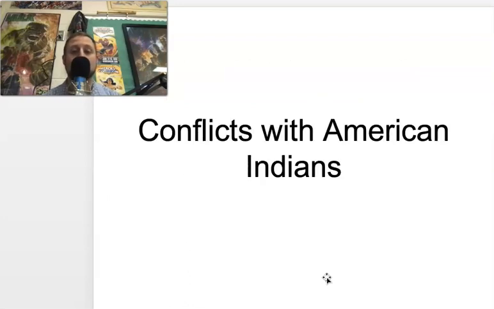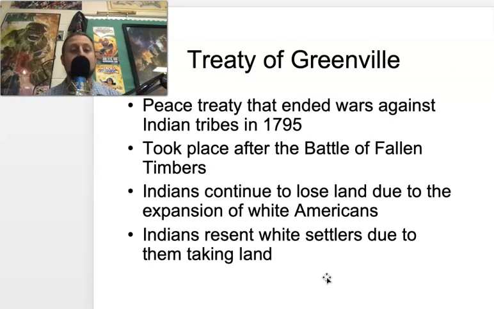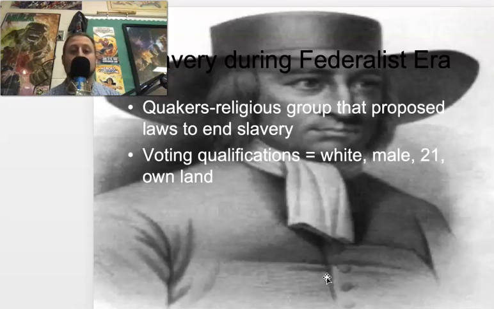So Unit 3.2, excuse me. The Treaty of Greenville, this ended a small Indian battle known as the Battle of Fallen Timbers in 1795. You have these same groups of Indians that once Pontiac led around Ohio that continue to try to fight back, and unfortunately for them, continue to lose. This talks about slavery during the Federalist Era. Of course, there was slavery. The Quakers were the big group that came out against it.